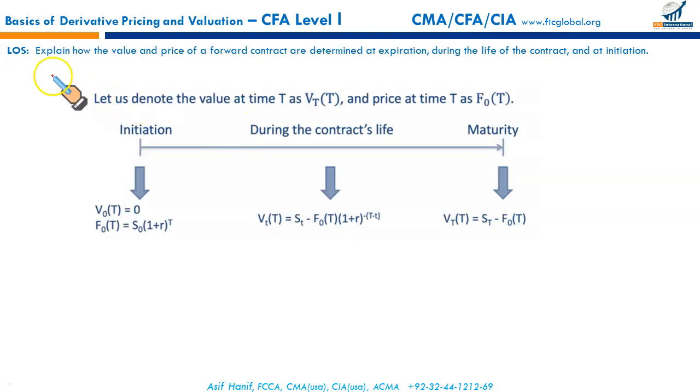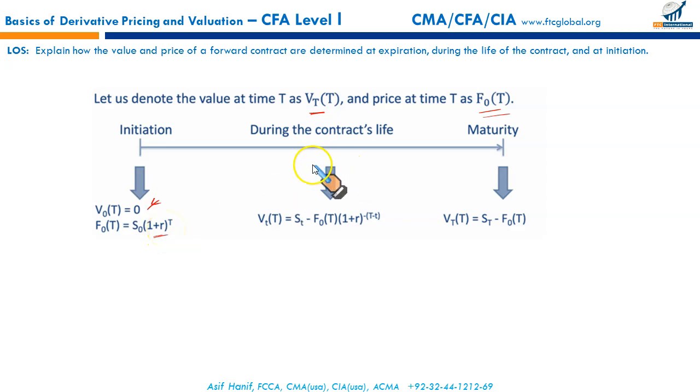Your next LOS is: explain how the value and price of a forward contract are determined at expiration, during the life of the contract, and at initiation. Let us denote the value at time T as Vt, and the price at time T as F0(T). Now at initiation, as I said, the value would be 0, but the forward price would be equal to spot compounded at the risk-free rate raised to the power T. So basically forward price is simply the spot price of the underlying compounded at rate R for T periods.